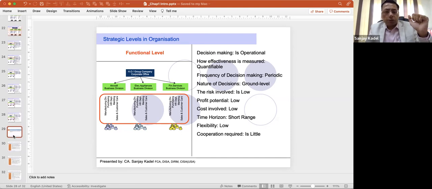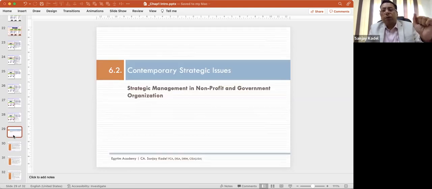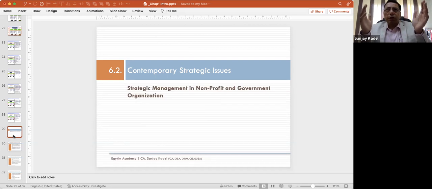Now coming to some contemporary strategic issues, or we can say how strategic management as a concept, as a tool is being used by the government organizations and by the non-profit organizations. Generally, when we say strategic management, we talk about business organizations.